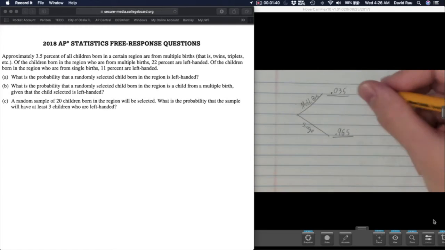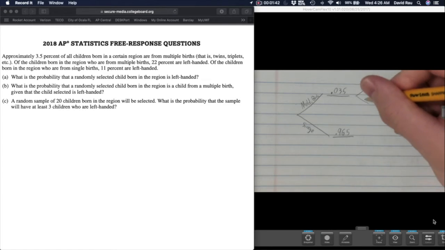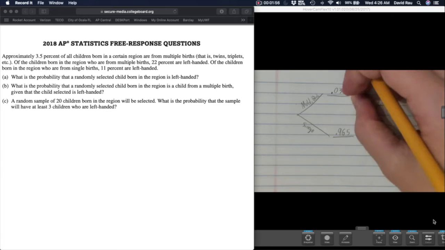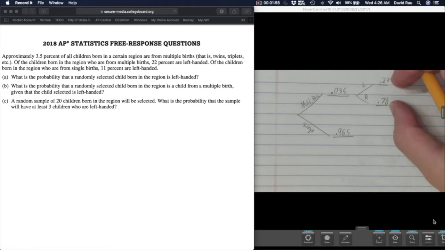Okay, now from there, it says we have left or right. Of the multiple births, 22% are left-handed, and that means of the remaining, 78% of multiple births would be right-handed. Again, every branch has to add up to 1.